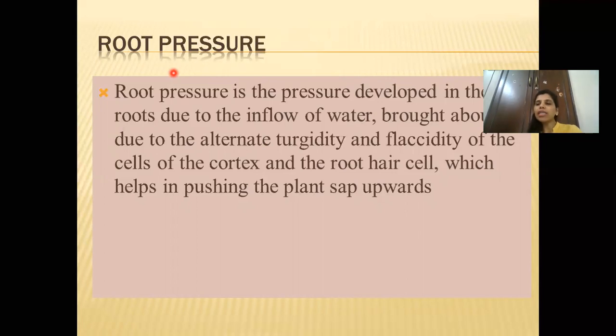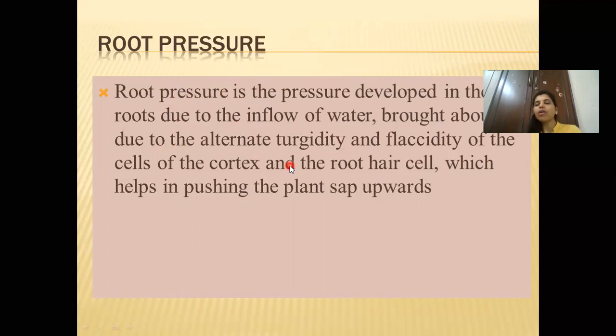Similarly, when the cell sap is moving in the plant, for that movement it requires some pressure, because in case of our body also, blood is circulating against gravity. Similarly, when you're talking about the movement of cell sap in the plants, in the xylem, that is against the gravity. So it also requires certain pressure. So that pressure which is developed in the root is known as root pressure. So the pressure developed in the roots due to the inflow of water is brought about due to alternate turgidity.